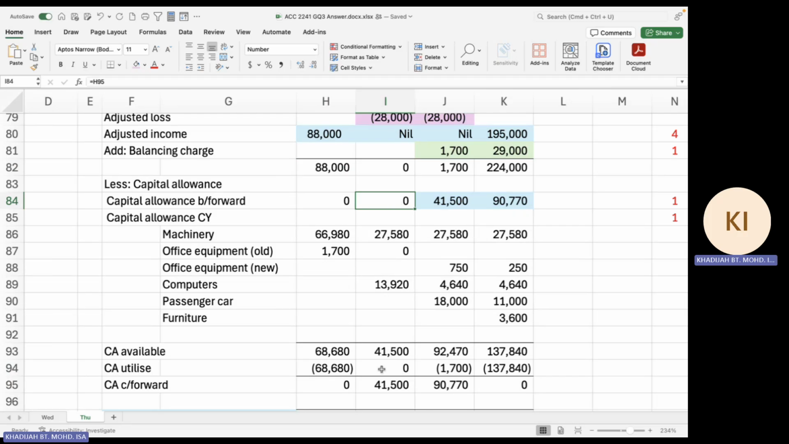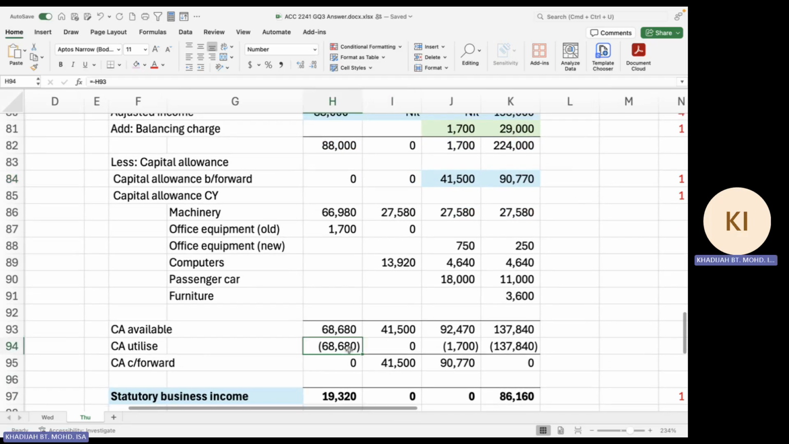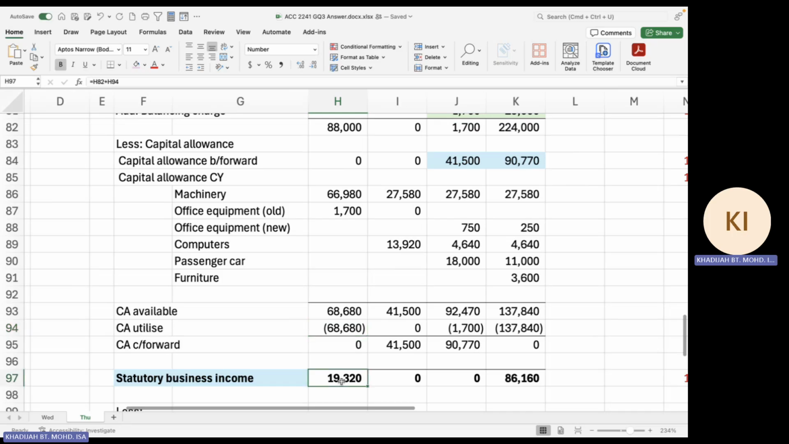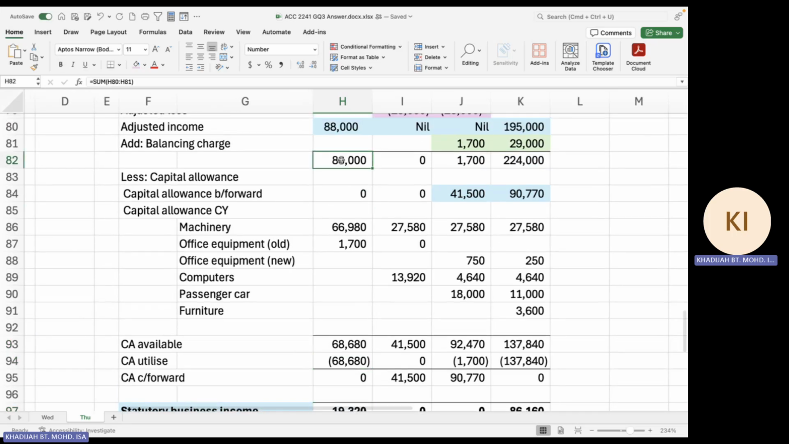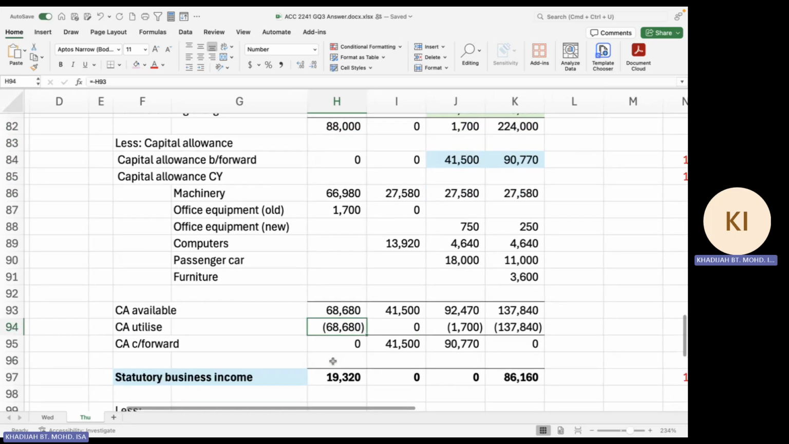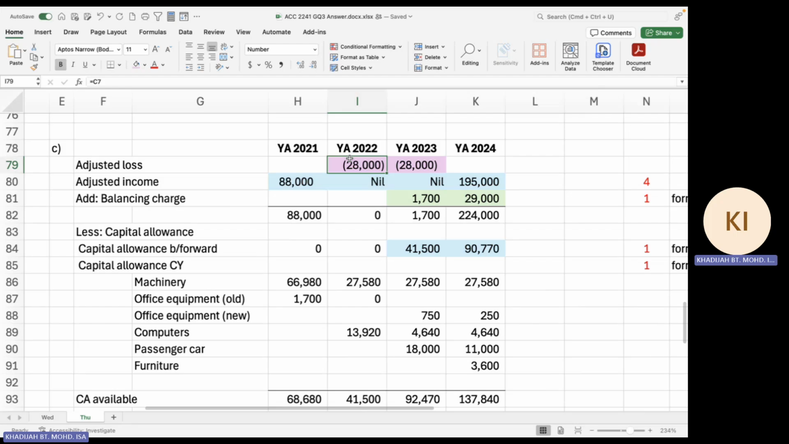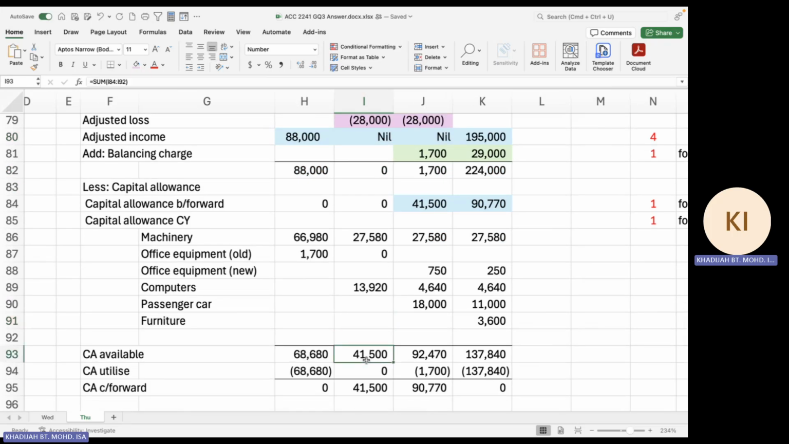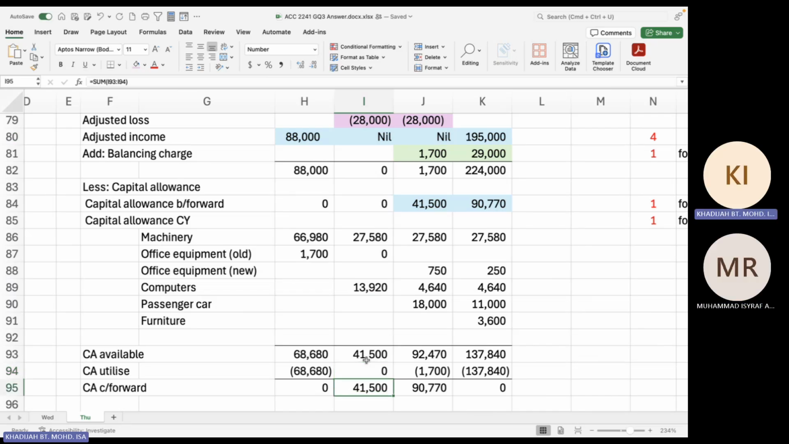Okay. For the first year, once you have this, you utilize 68 CA. So your statutory income is from your total income here, income plus balancing charge minus 68 utilized, you have a statutory income of 19,320. Okay, let's go into the second year. Second year, you have income of nil because you have adjusted loss. So income is nil, even though available here is 41,000, you are not going to utilize any of your capital allowance. So whatever capital allowance you have, you are going to carry forward to next year.